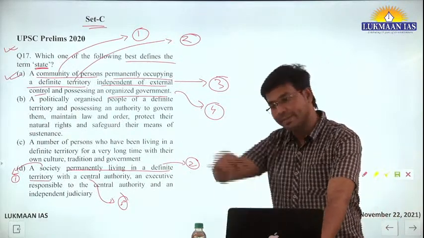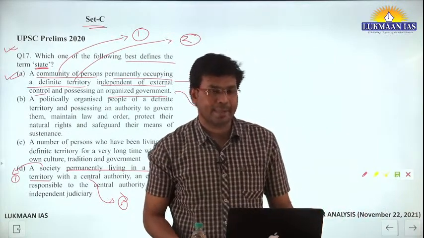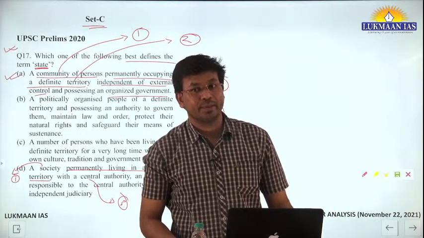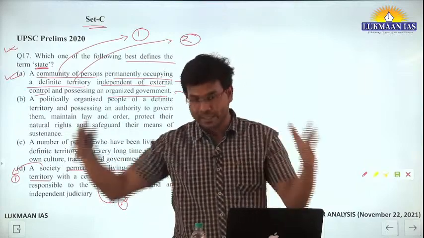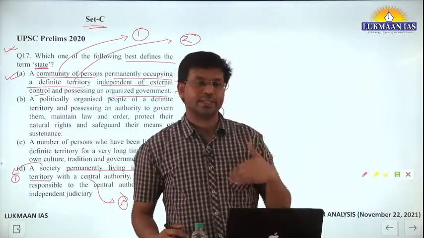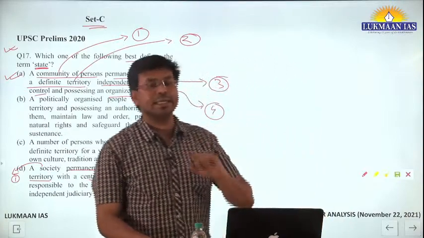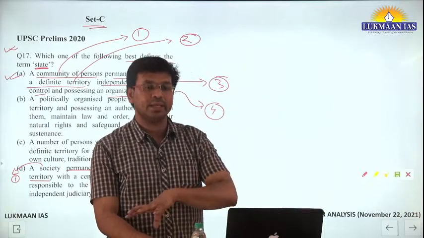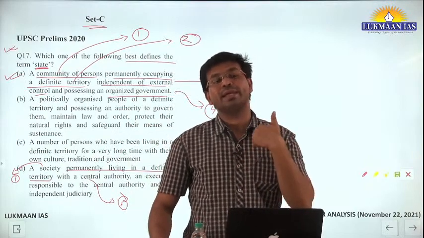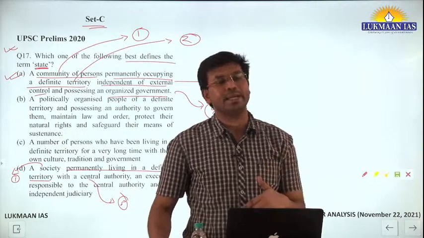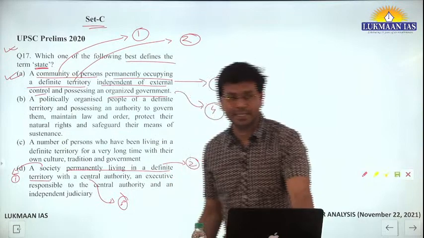An independent judiciary means they are able to decide on internal affairs only, not on external things. But sovereignty comes with making of law, which means making of foreign policy as well: making law for the country and establishing foreign relations with other countries. Sovereignty means internal sovereignty as well as external sovereignty. We should be internally sovereign to formulate policies for ourselves, and externally sovereign so that we can come into international relations independently, without any external pressure. So that fourth part, sovereignty, is missing here.